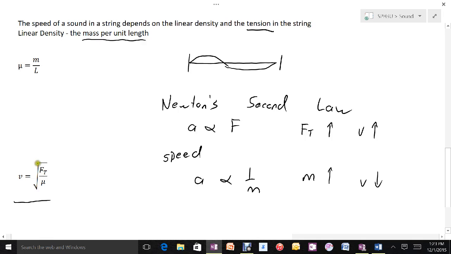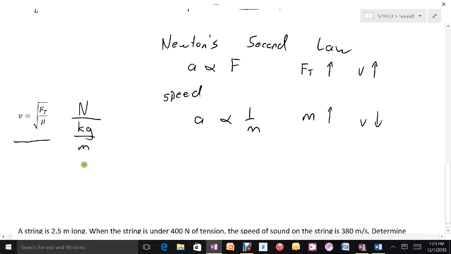This is an interesting one because it looks complex and we want to make sure it works out from a unit perspective. Remember that the force of tension will be measured in newtons, and the linear density will be measured in kilograms per meter. If we recall that a newton is equal to 1 kilogram meter per second squared, and we divide that by kilograms per meter, then the kilograms will cancel out, the meter from the bottom will go up to the top, and when we take the square root, what we're left with is just meters per second. It's kind of neat the way the units work out for that equation.